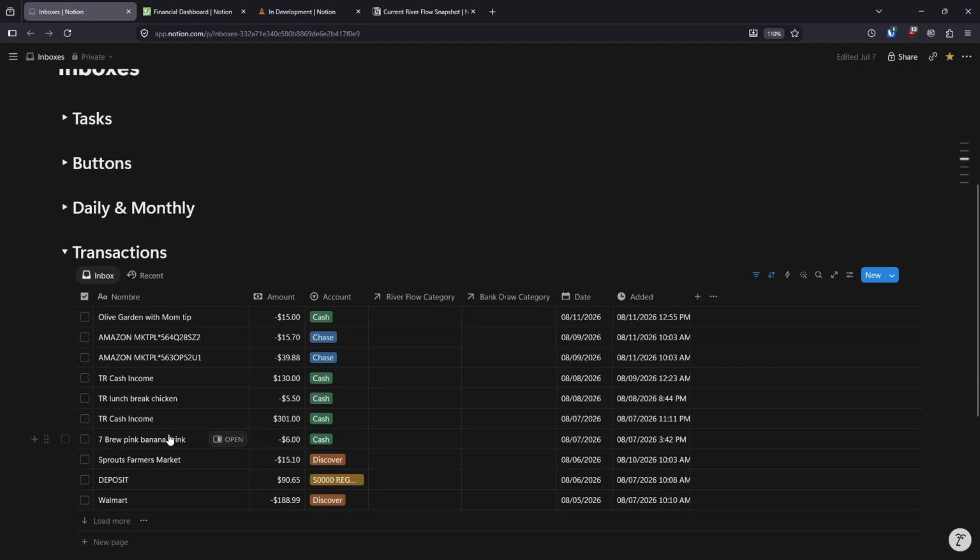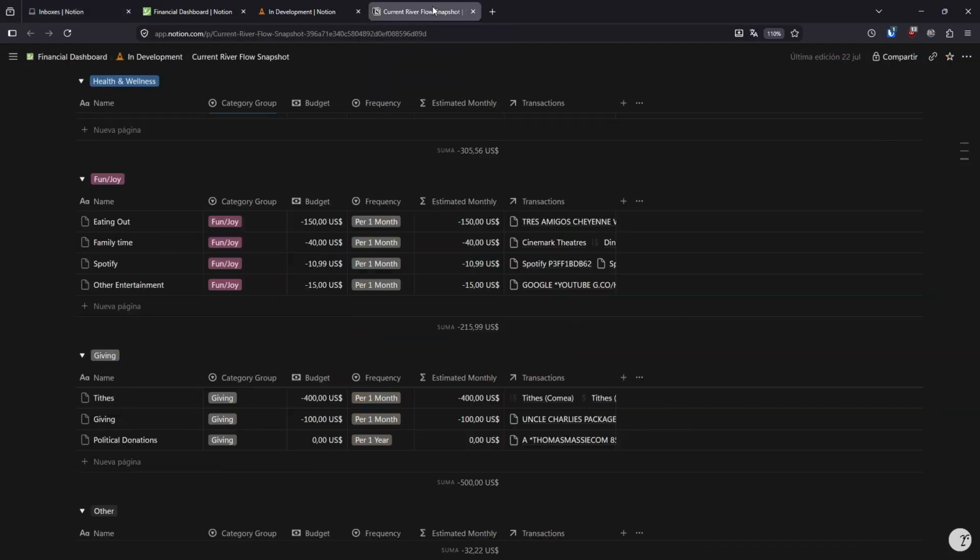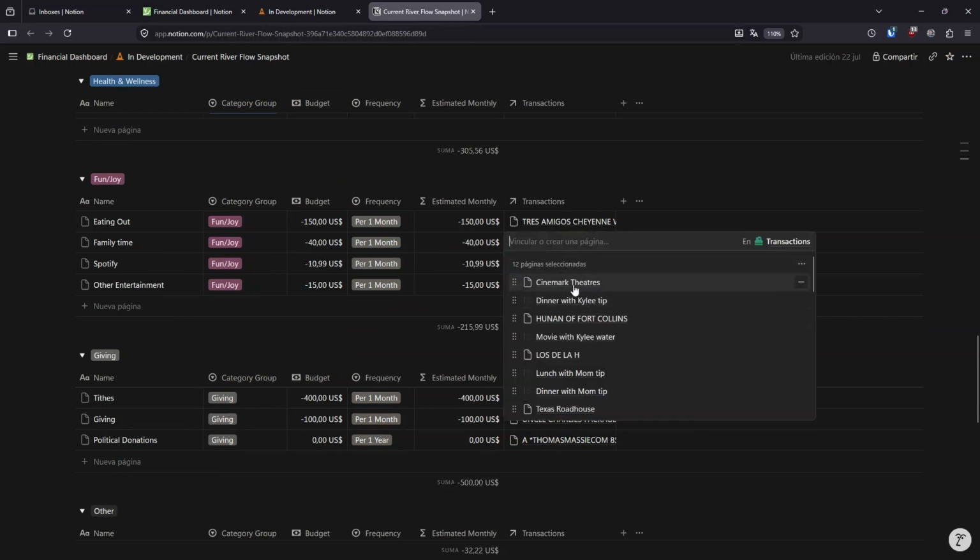I've been busy with other stuff, which is fine. These are all the transactions that have not yet been processed by me. They've not been given a category. And what I can do is, from this family time category, where all of these transactions were previously categorized, I can simply unlink the page. That's what that means in English. Unlink page. Do that for all of these transactions.